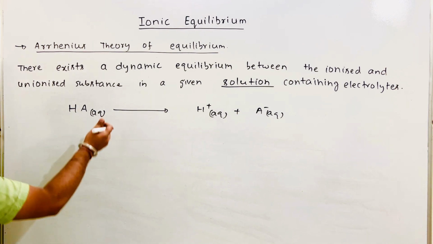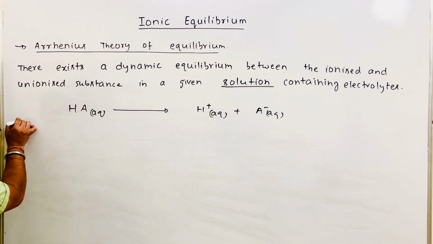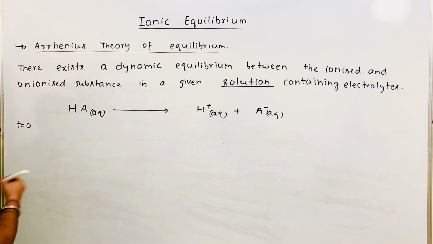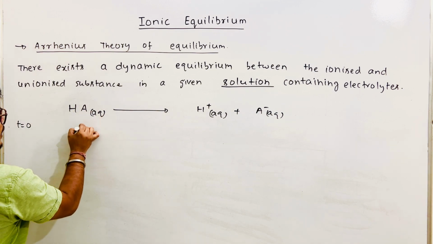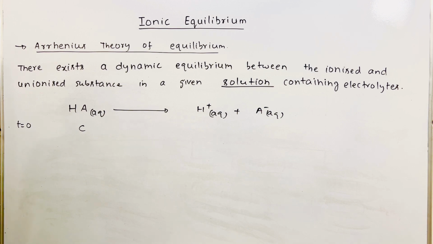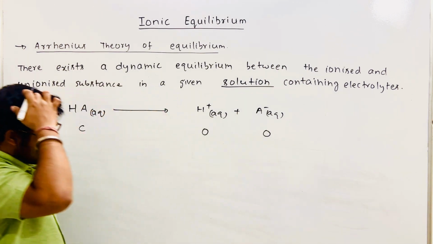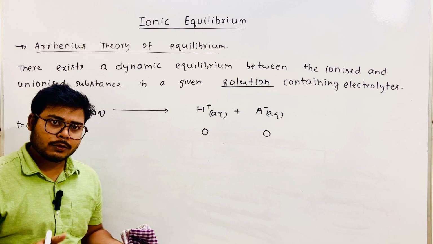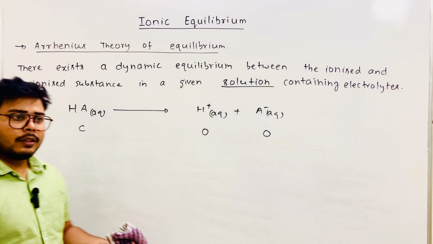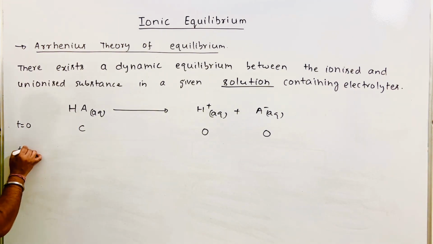Initially, let's suppose at time t equals 0, its concentration was C, and initially the concentration of the products was 0, because at time t equals 0 the reaction hasn't started. Now at time t equals t, the equilibrium has been achieved. So I'm writing: equilibrium has been achieved.